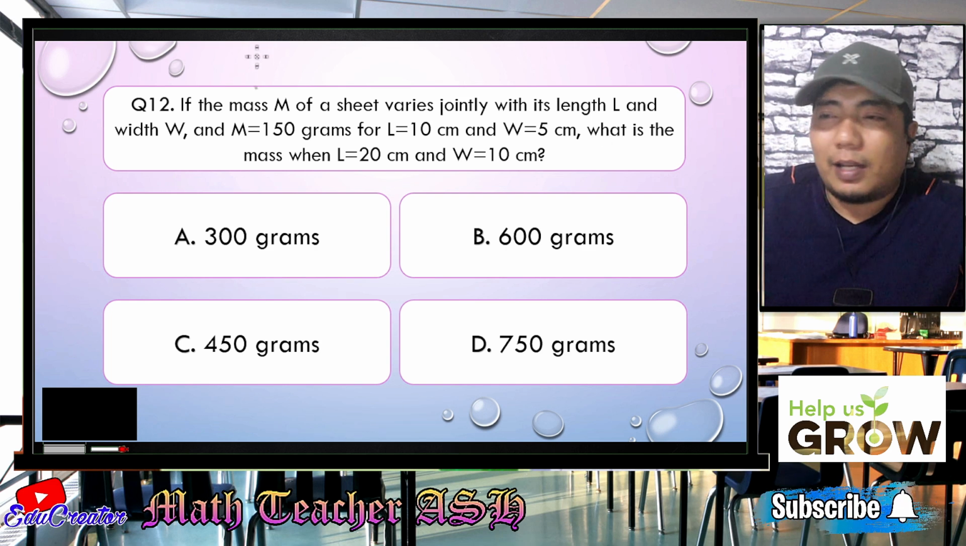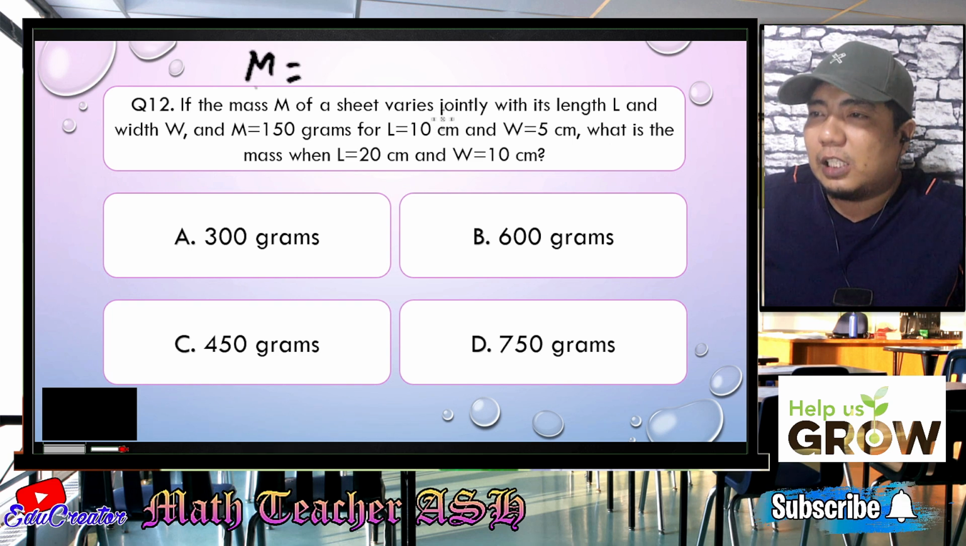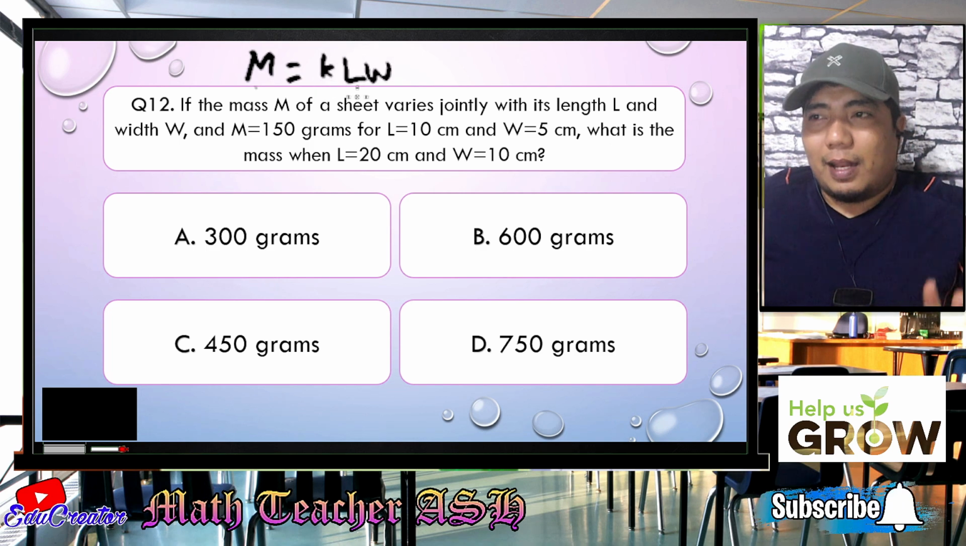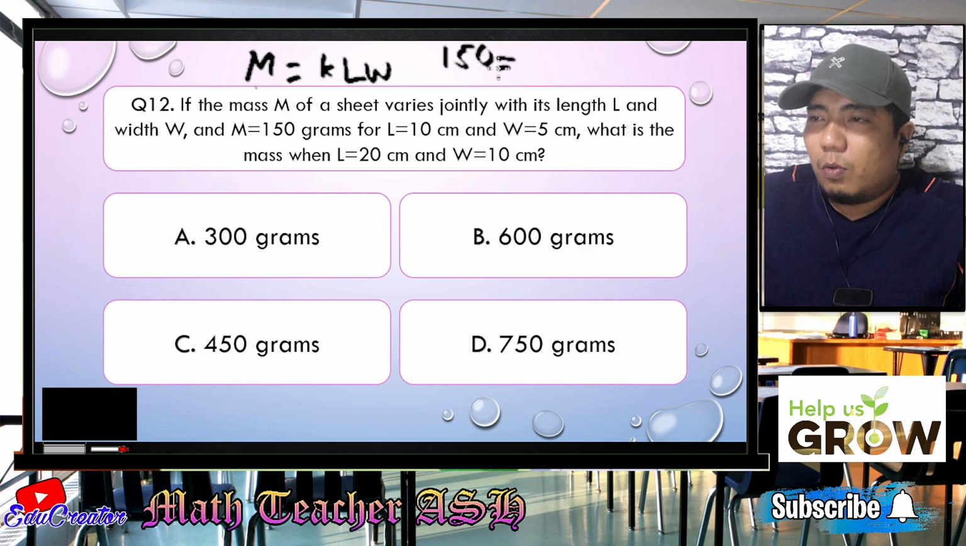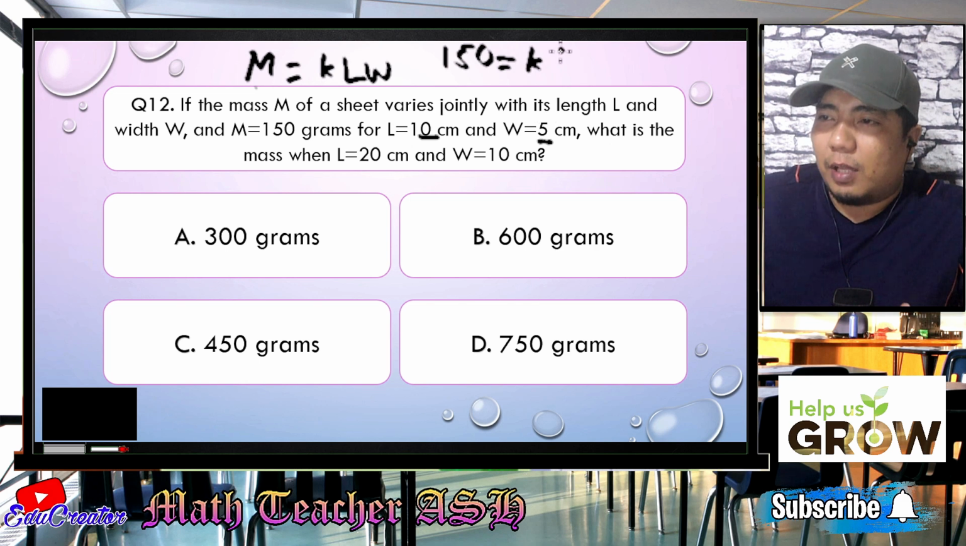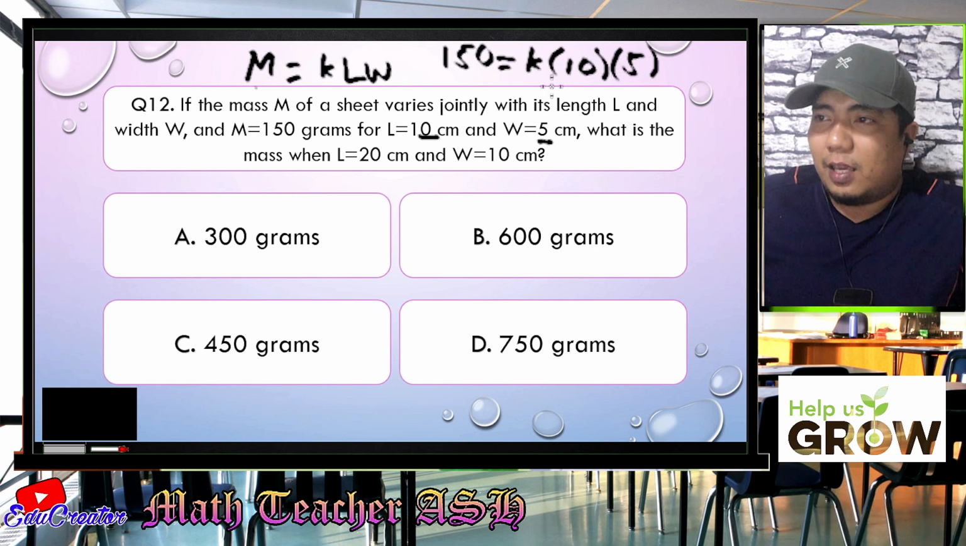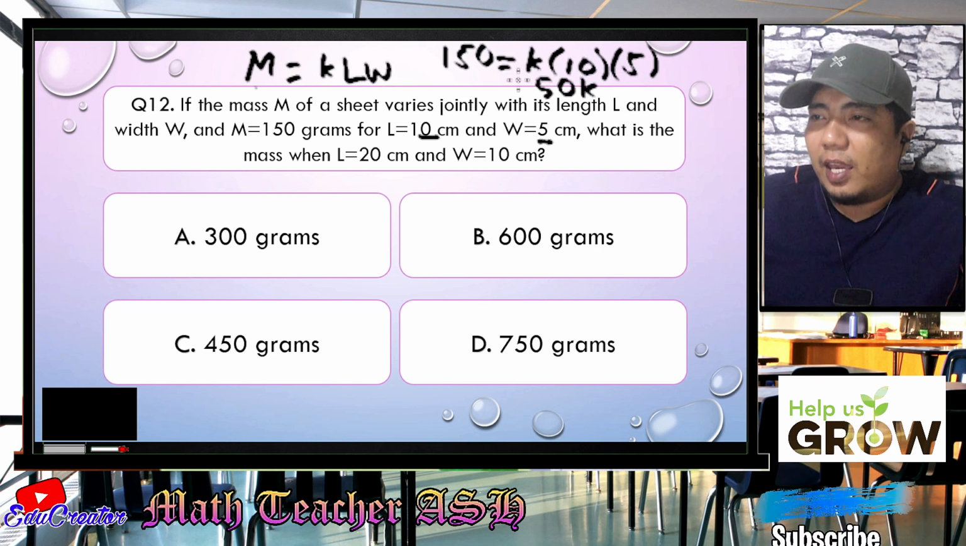So first, we will translate the given. So that will become M is equal, since this is varies jointly, that will be KLW. So that means the constant multiplied by the length and the width. Alright, so it says here that the mass is 150. We don't know our K, but we are given the 10 and the 5 for the first statement. So that will be 10 for the length and 5 for the width. So if we multiply this with this K, this will give us 50K. So that is equal to 150.